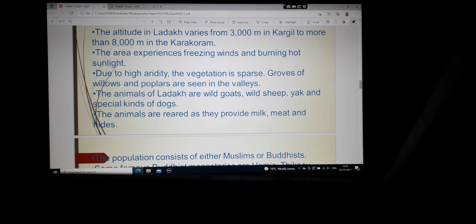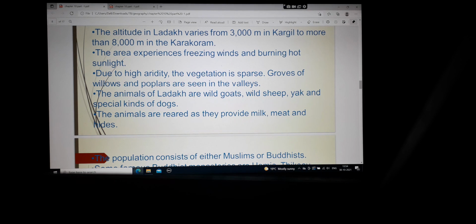Due to high aridity, the vegetation is sparse. So now, it is very windy. So what happens is, vegetation cannot grow in such cold, windy region, and therefore it is very little. Sparse means little.